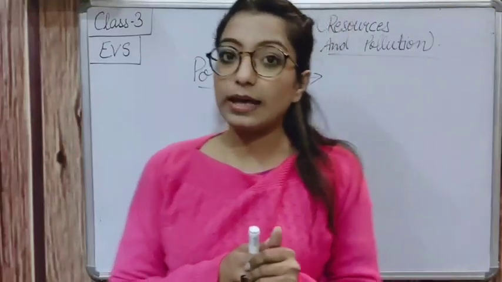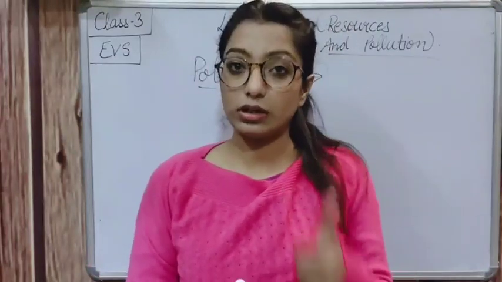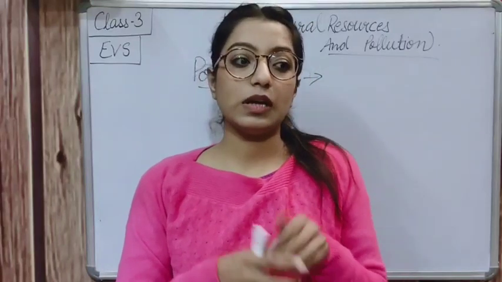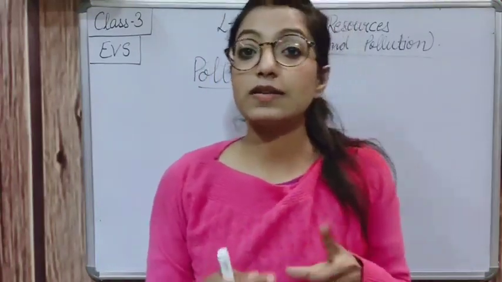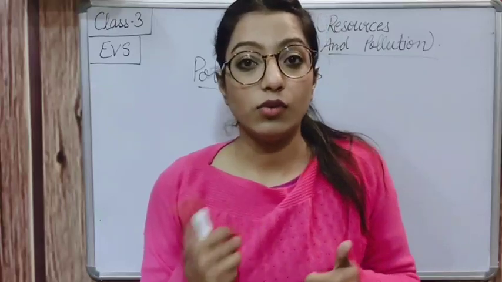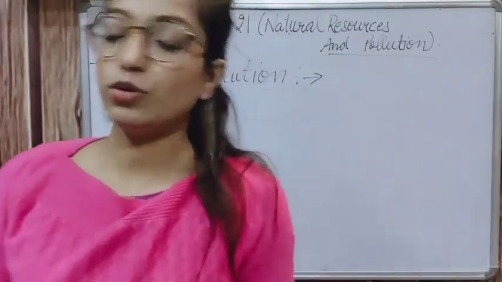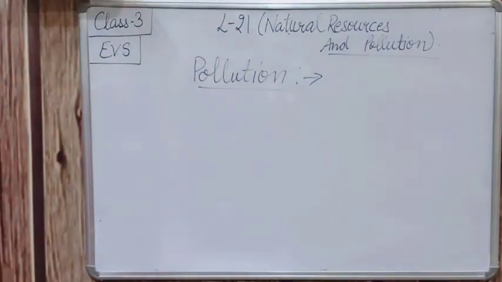We will not be able to drink it. If the water is dirty, we will not drink that, right? So like this, people are adding harmful substances in air as well as in water and on land. It causes pollution. Now, here are 3 or 4 types of pollution I will be telling you, right?